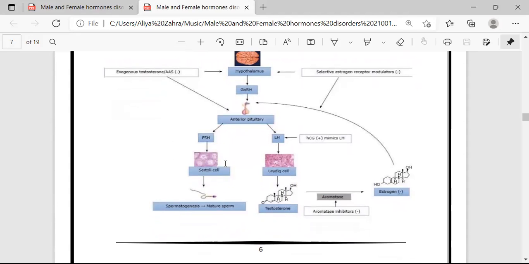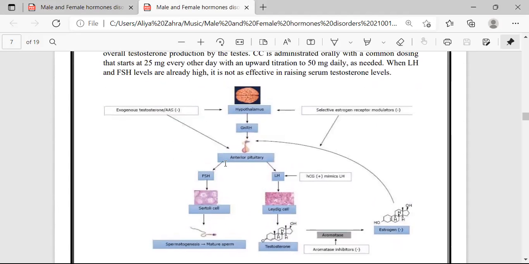Here is the pictorial representation of the mode of action of clomiphene. The hypothalamus and anterior pituitary have a role in the mode of action of clomiphene. The clomiphene binds with the estrogen receptors that are present in the hypothalamus and they have different functions.